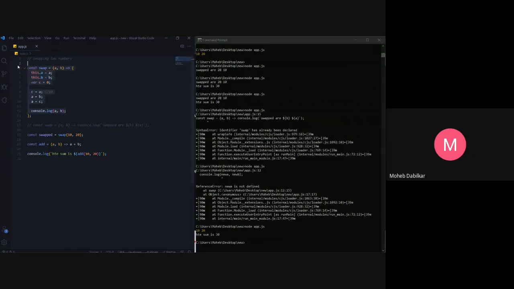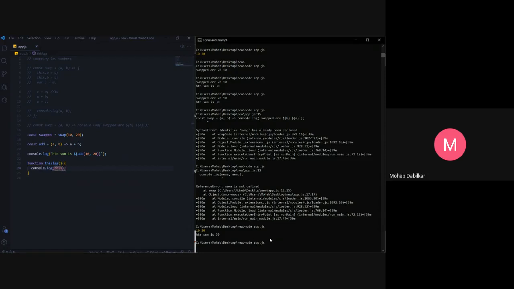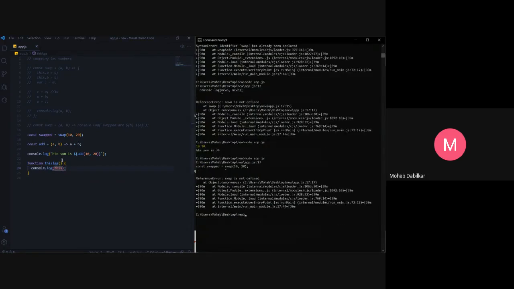It just swapped some things, and it should not be working like this. So instead, we will have to use this function. Function this logger, and then we will have some arguments. For now we don't have any arguments. If we now go and console log this, okay, swap is not defined.